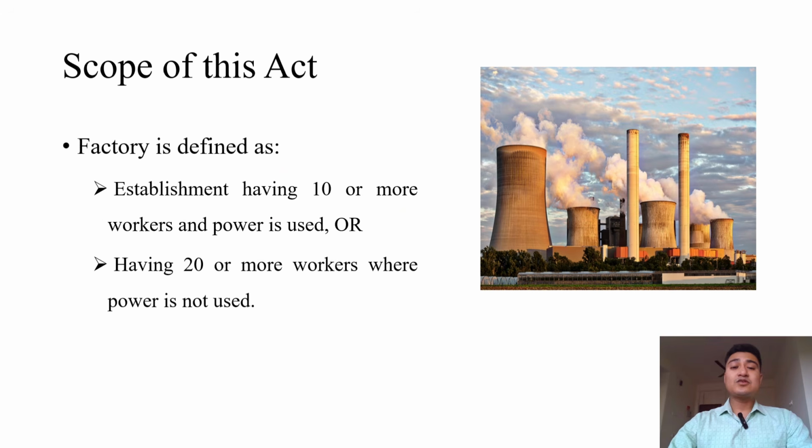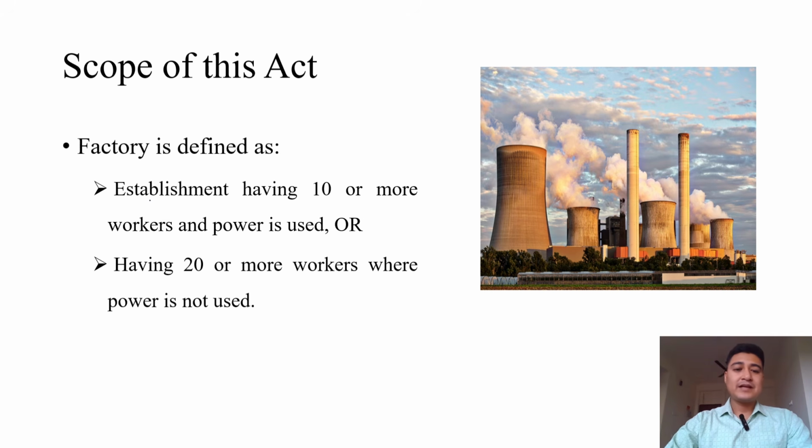So, coming to the scope of this act, firstly, this Factory Act defines what is a factory. A factory, or you may also say an industry, is defined as any establishment having 10 or more workers where power is used, or if there is no power used in the factory, 20 or more workers working in that factory.